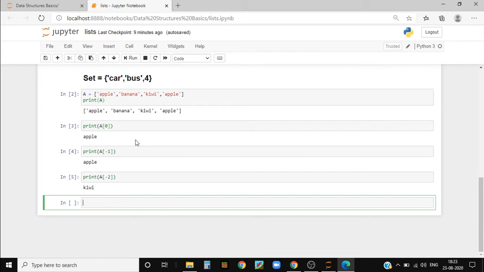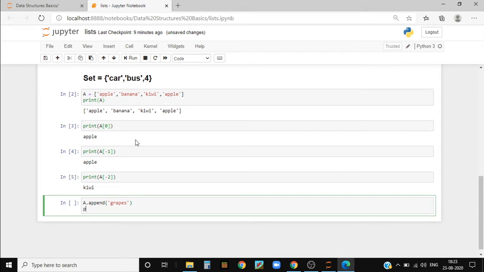So first we'll use the append function. We need to write the name of the list dot append, and inside of brackets we need to write the name of the element inside of single quotes. So single quote, and we'll write grapes.